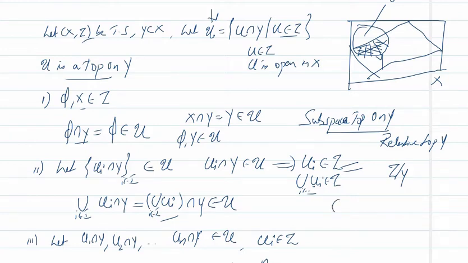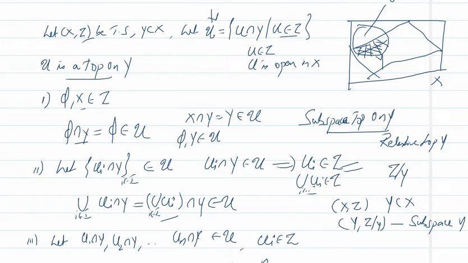So we have a topological space (X, tau), and we have a subset Y of X, and we have got a topology on Y that is nothing but tau restricted to Y, and this is called the subspace topology on Y. Tau restricted to Y is said to be obtained by relativizing tau to Y, and the space (Y, tau restricted to Y) is called the subspace of (X, tau).